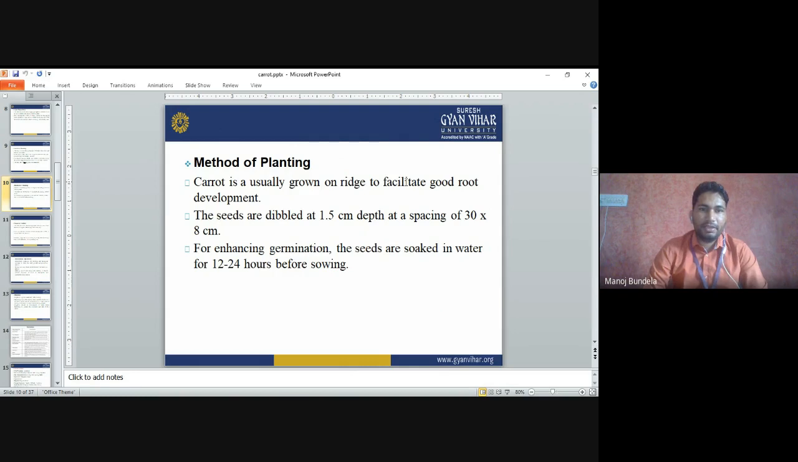Method of planting: carrot is usually grown on ridges to facilitate good root development. The seeds are dibbled at 1.5 centimeter depth and the spacing is 30 by 8 centimeter. To enhance germination, the seeds are soaked in water for 12 to 24 hours before sowing. Normally we use the dibbling method, and to increase the germination we soak the seed in water.